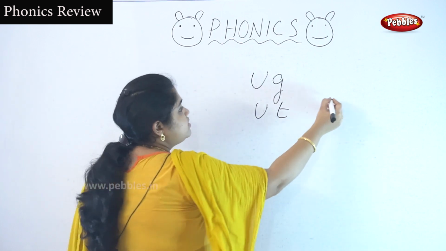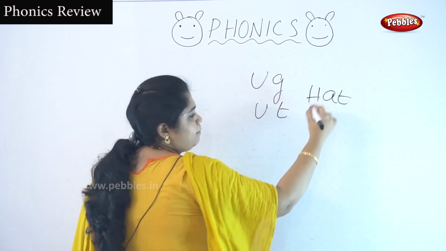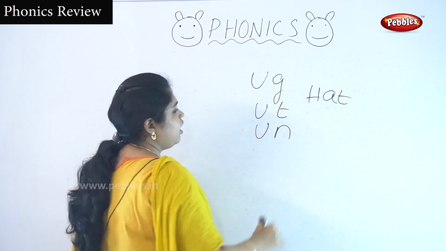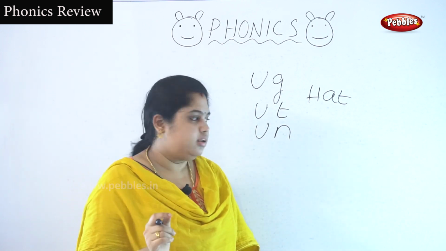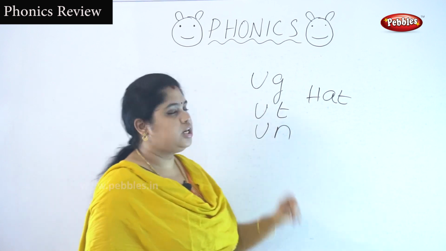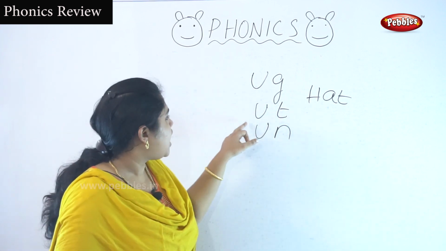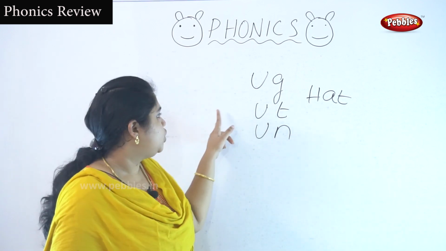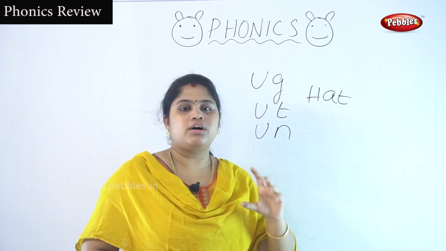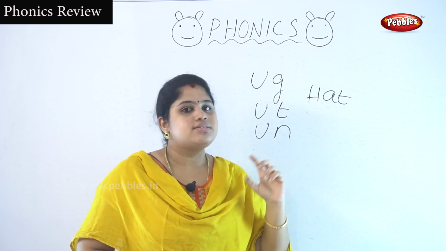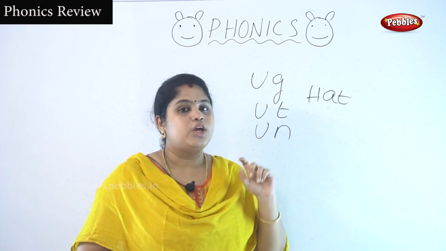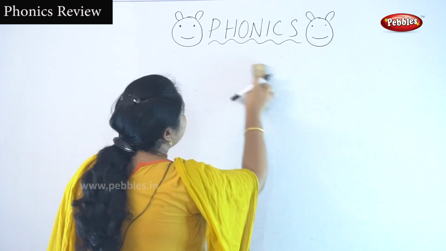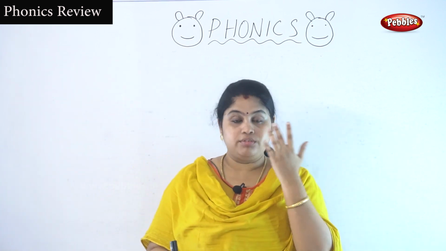At. Not this, this is at. This is at. Hat, pat, we have seen it. This is an. Okay. Ugh, ugly. Utter. Unknown. Okay, so the U has a different sound from the A. A sounds a. U sounds uh. That's it. Okay, so far we have seen the 2-letter word, 3-letter word, 4-letter word and 5-letter word.